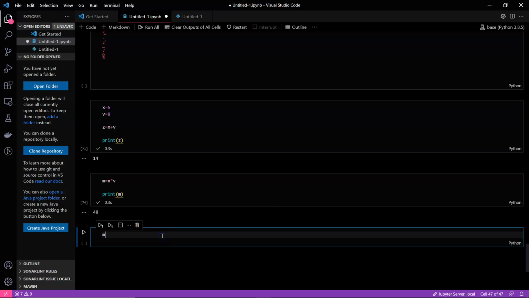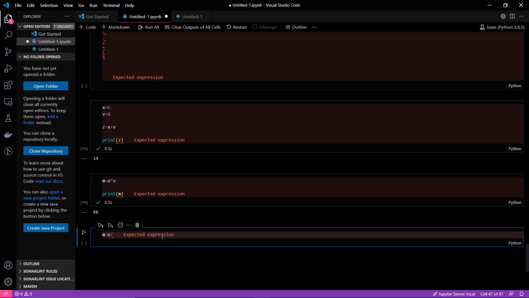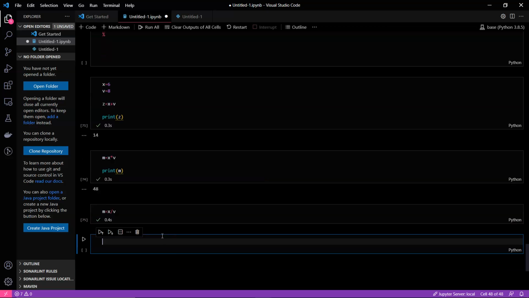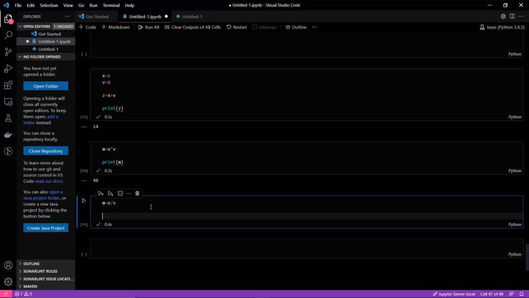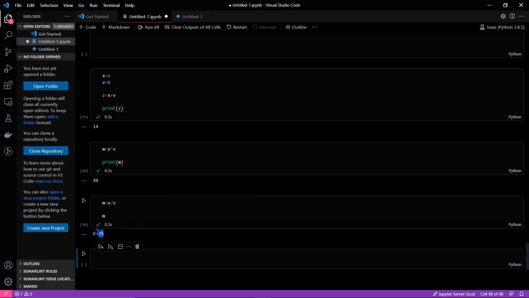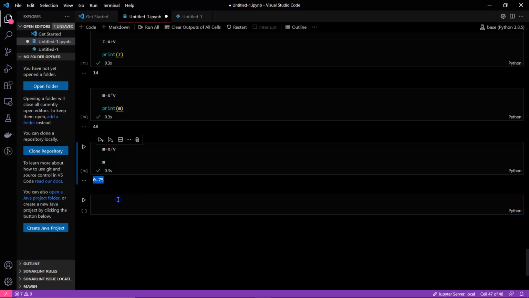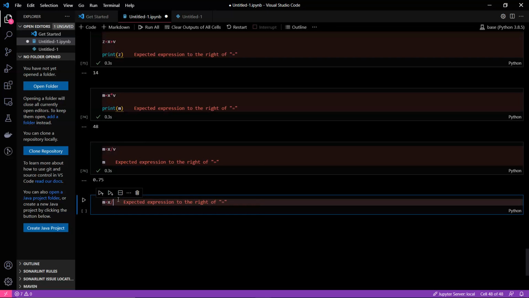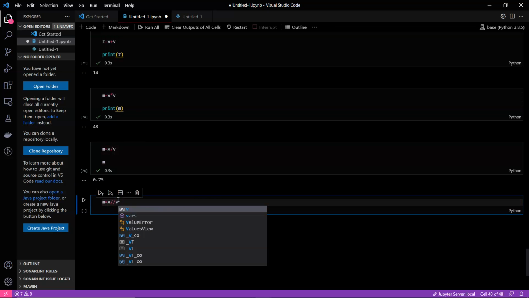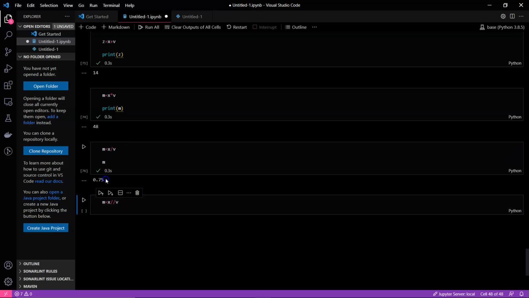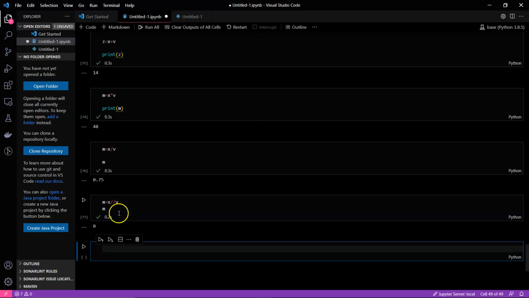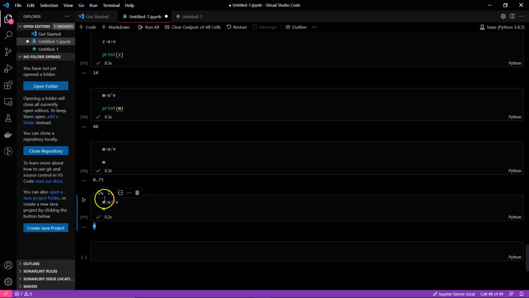The next thing is division. So in division you can see that again you have to use them and you will get 0.75. There is also another kind of division called integer division. By the word itself you can think that the result will be an integer. So here we are getting x divided by v as 0.75. If we do integer division, what would be the answer? Let's see. You are getting 0 because it's an integer division.